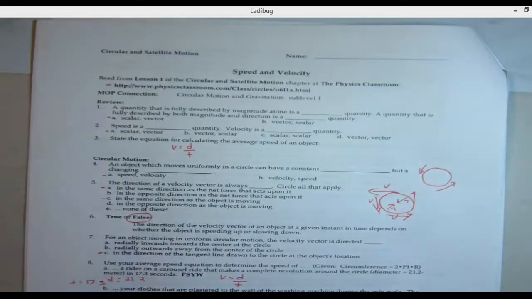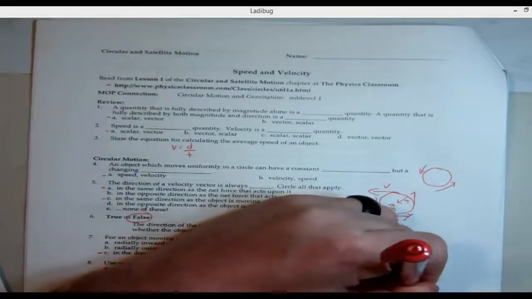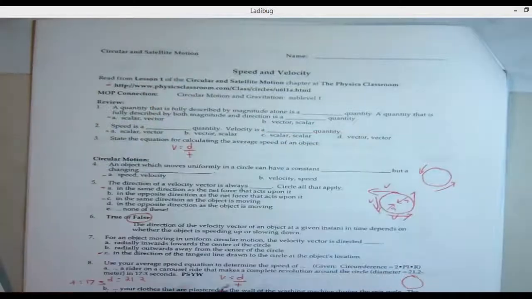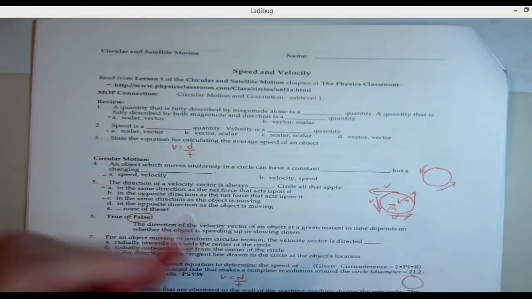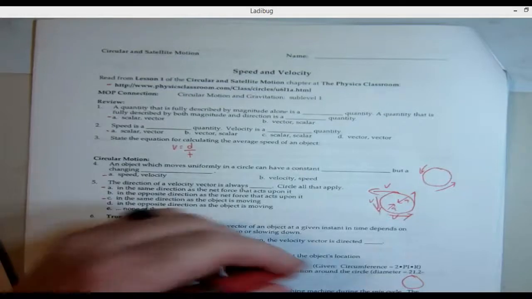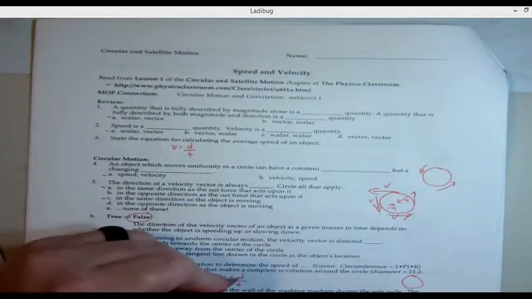All right, refresh time. They're on a carousel, going in a circle. Our base equation is velocity is displacement over time, pretty much distance over time. Now, the distance of this circle, they don't tell us, but they do tell us the formula for circumference, which is essentially our distance in this one. So instead of distance, we're going to put the circumference in place of this, because that is the distance.